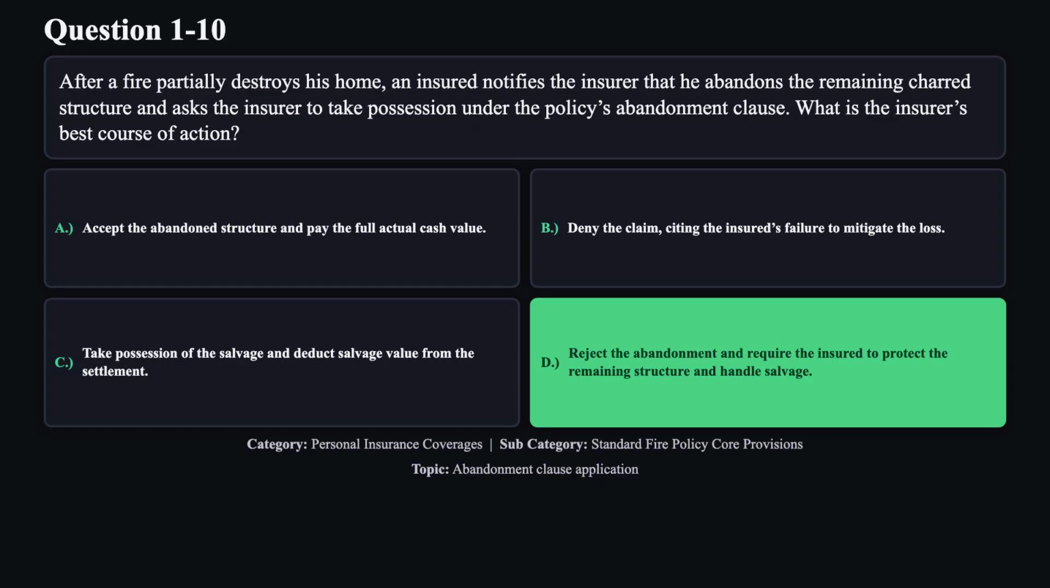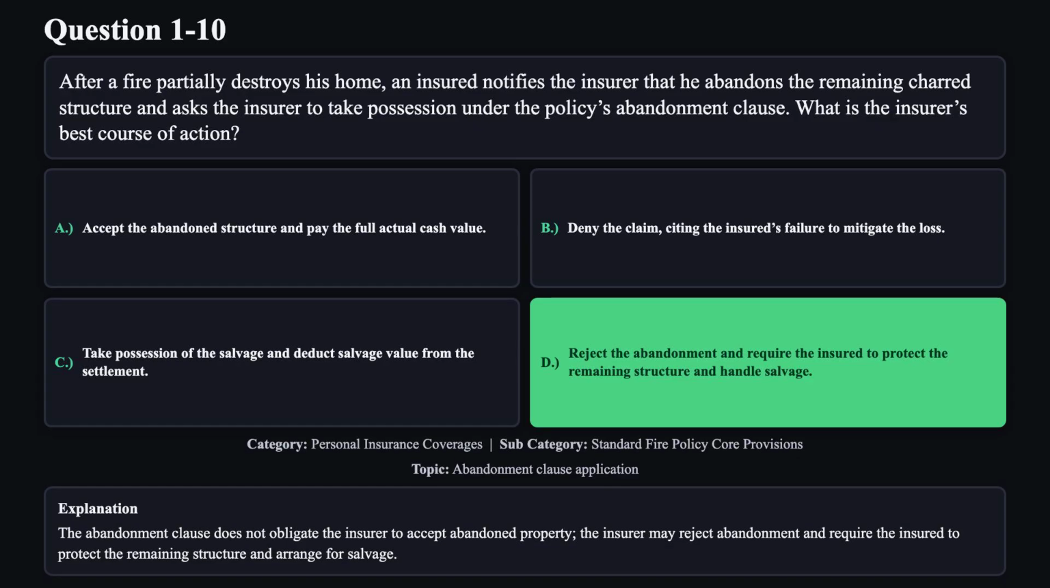The correct answer is D. The abandonment clause does not obligate the insurer to accept abandoned property. The insurer may reject abandonment and require the insured to protect the remaining structure and arrange for salvage.